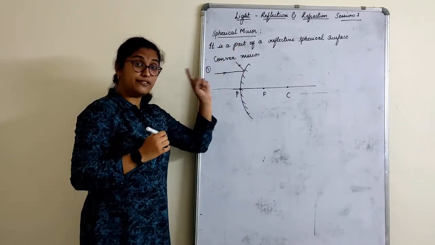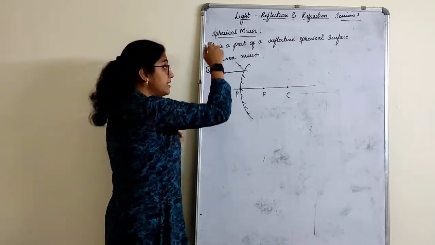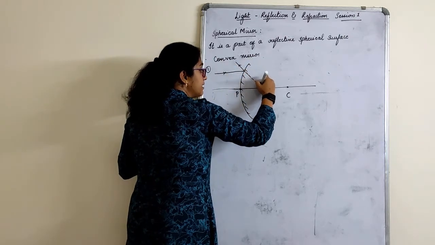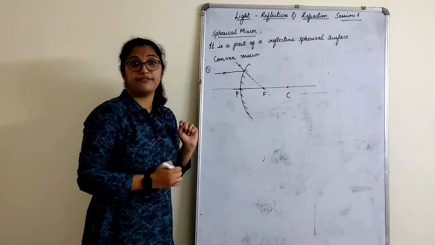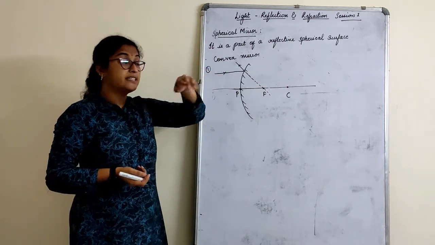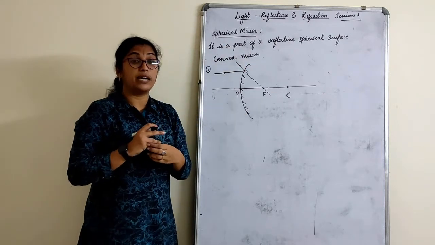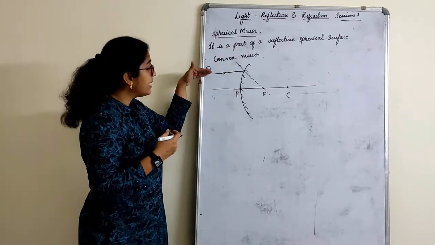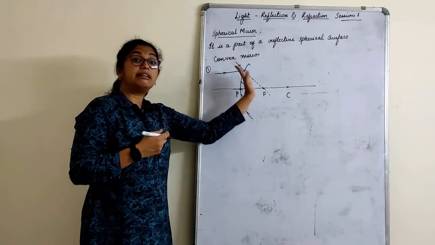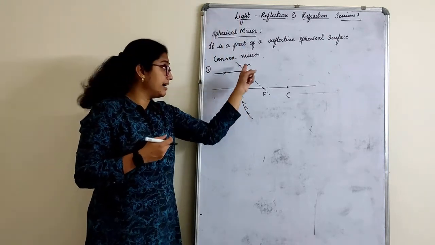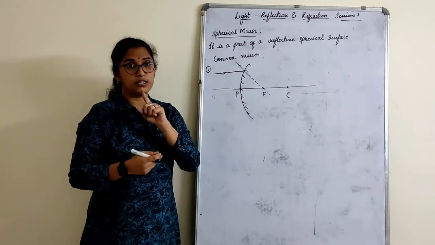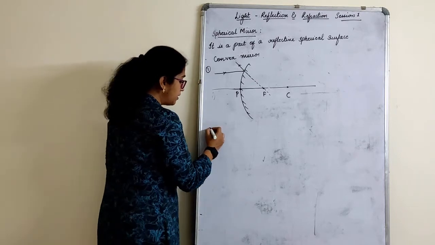It will diverge in such a way that if I produce this divergent ray backwards, that ray will pass through F. Got it? See, up here they don't meet, but they appear to meet. We are extending that. So any ray of light hitting the mirror will diverge. The diverging mirror is such that if you produce the rays backwards, they meet at the focus. Rule number 1.